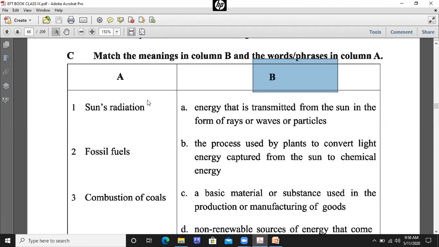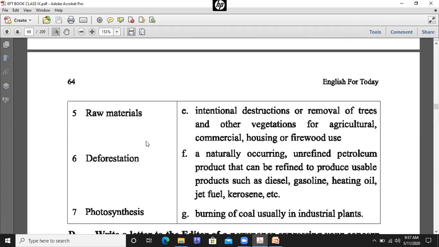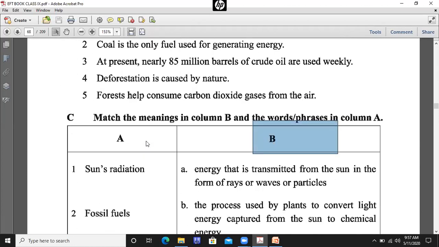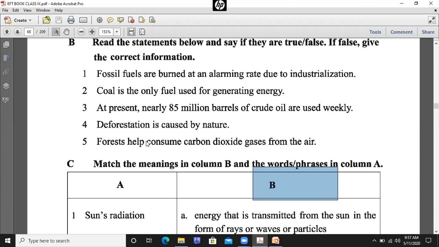I'm going to give you the solution of it right now. Very easy task. I think no need of explanation.